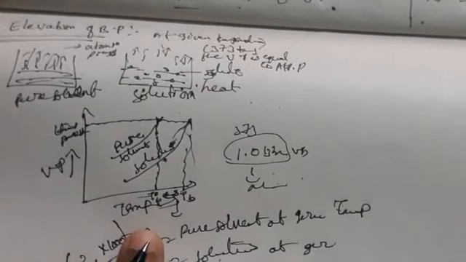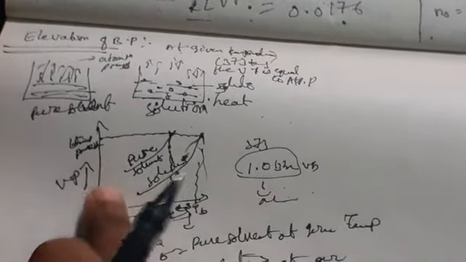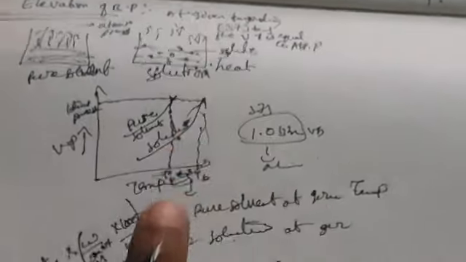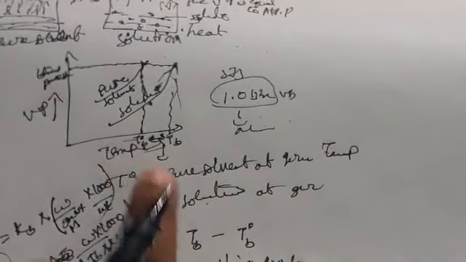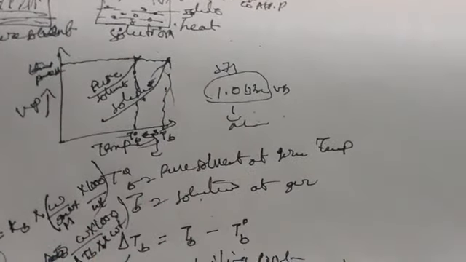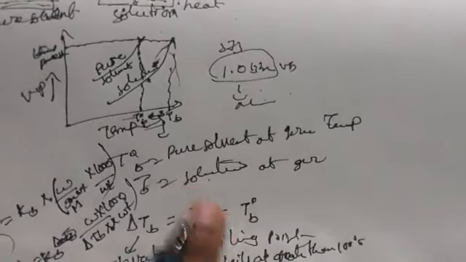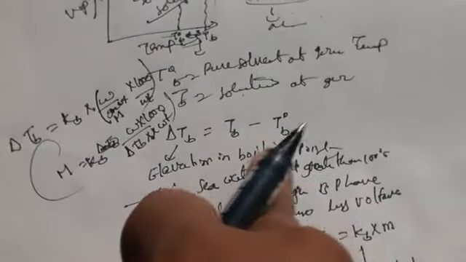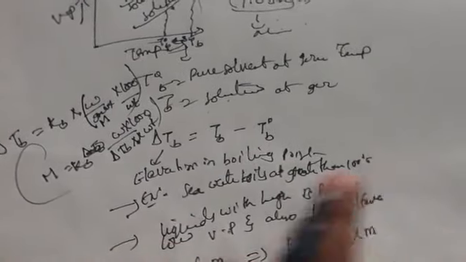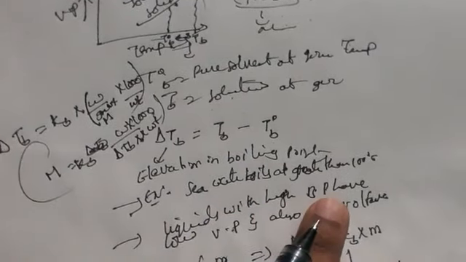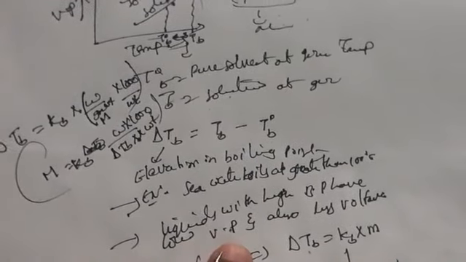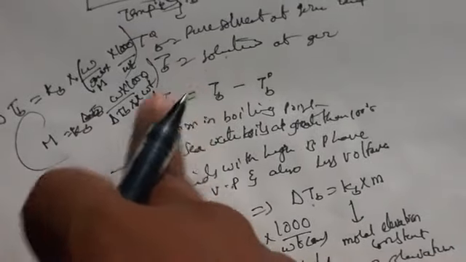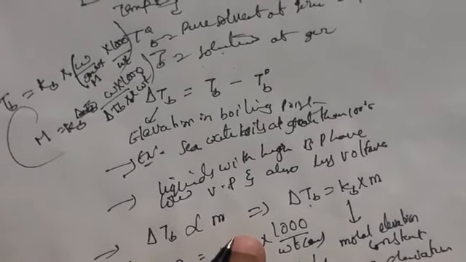Why? Because at a given temperature the vapor pressure equals atmospheric pressure. So the pure solvent and the solution curves are increasing. Here the difference between the boiling points of the solution and the pure solvent, we call elevation in boiling point. We mainly observe it when seawater boils at greater than 100 degrees centigrade. When the boiling point of a liquid is high, it has low vapor pressure and is less volatile. So delta TB, the elevation in boiling point, is directly proportional to molality.